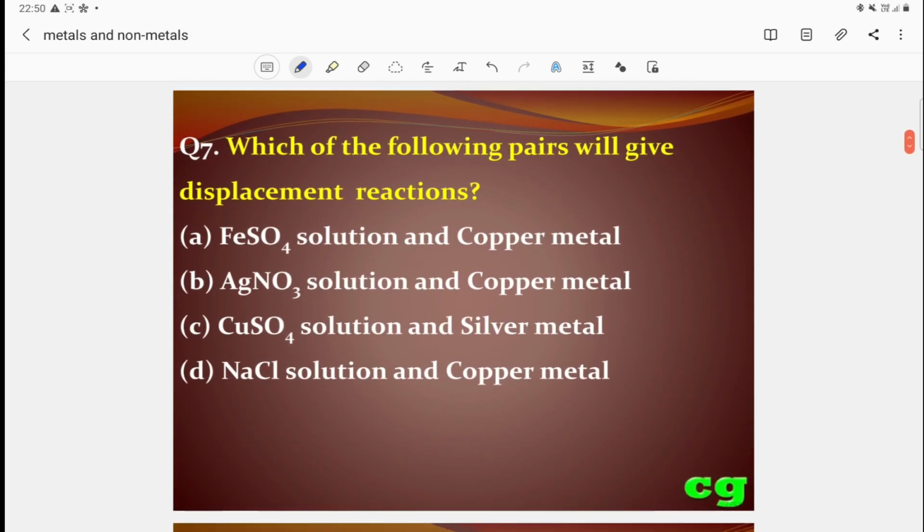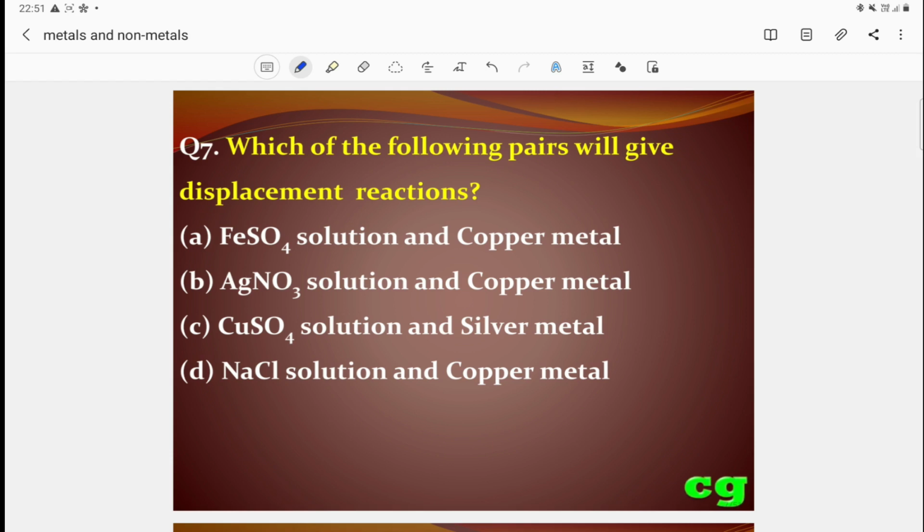Then question number 7. Which of the following pairs will give displacement reactions? The options given are iron sulfate solution and copper metal, silver nitrate solution and copper metal, copper sulfate solution and silver metal, and sodium chloride solution and copper metal. We know that a reactive metal displaces a less reactive metal from its salt.